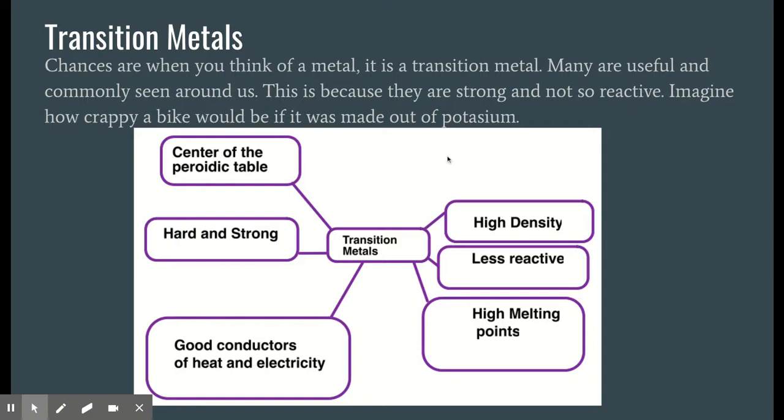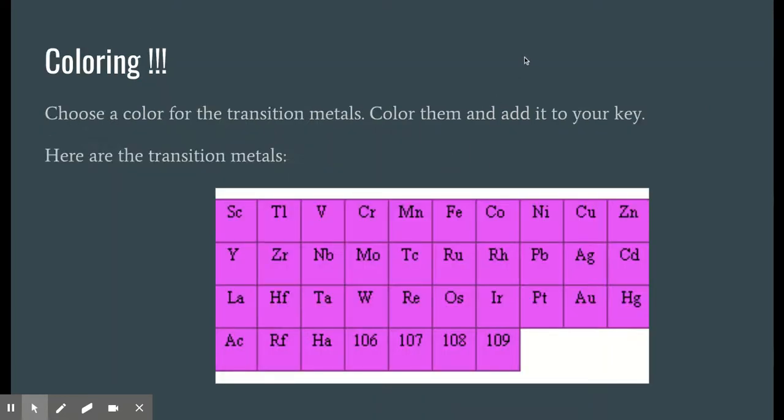All right. So we can see the coloring for the transition metals. Choose another color. And you can see right here, it starts with scandium and goes down here to zinc and all the way down here to 109. All right, so color those in. And as you're coloring, maybe you can see if you can remember what some of these are. You should know what Au is by now. Pt probably. Hg maybe. All right, fill those in and pause the video if you need to.